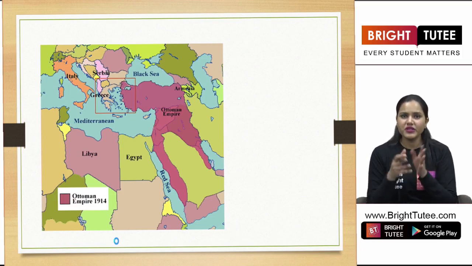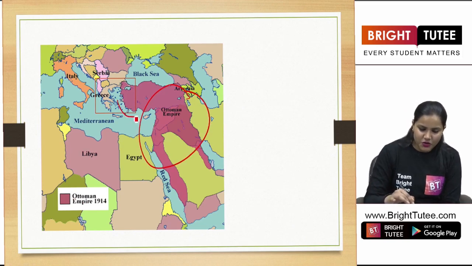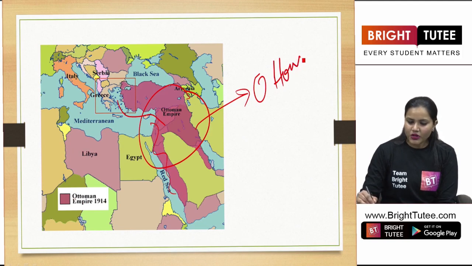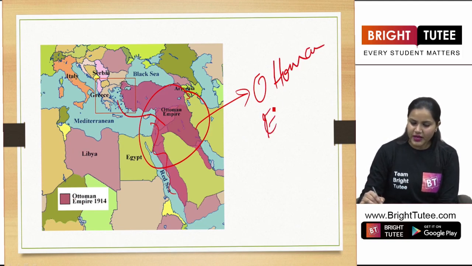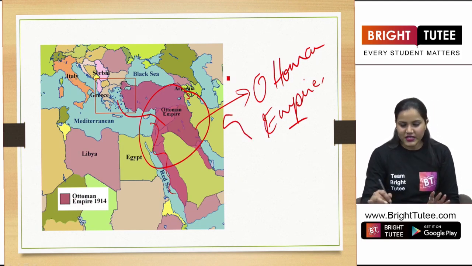While we are talking about the Ottoman Empire, let's have a look at this map here, students. So this region, as you can see, the pink region here, this was the region of the Ottoman Empire. But during the First World War, what are we seeing? That this empire was defeated by the Allied powers and Britain was a member of it.